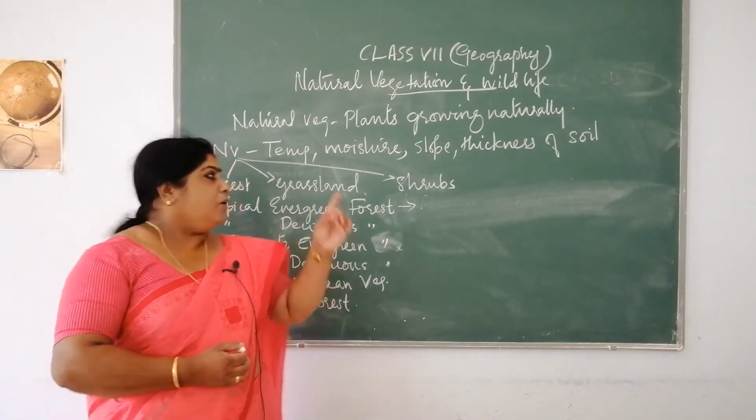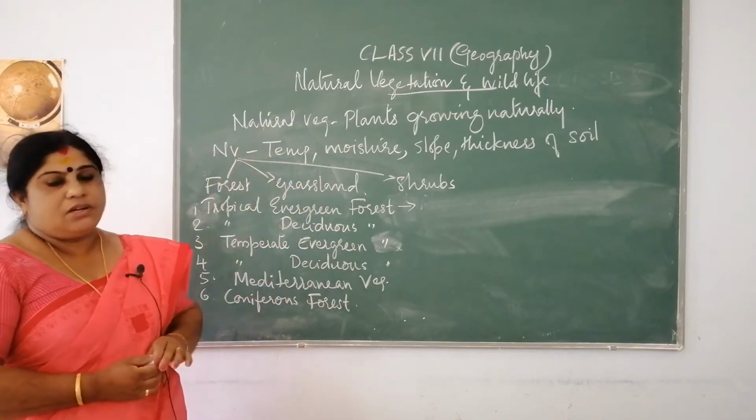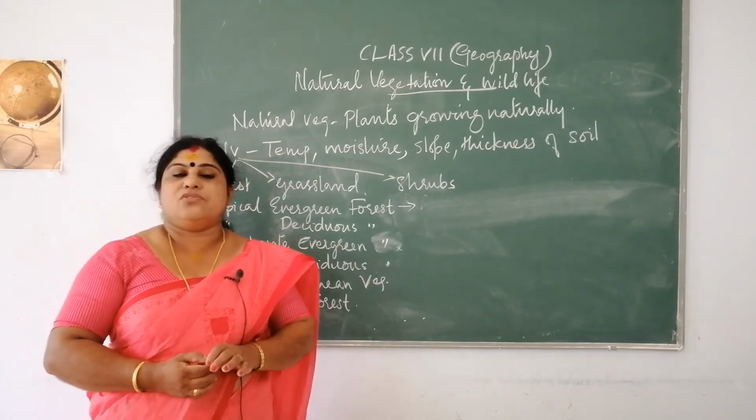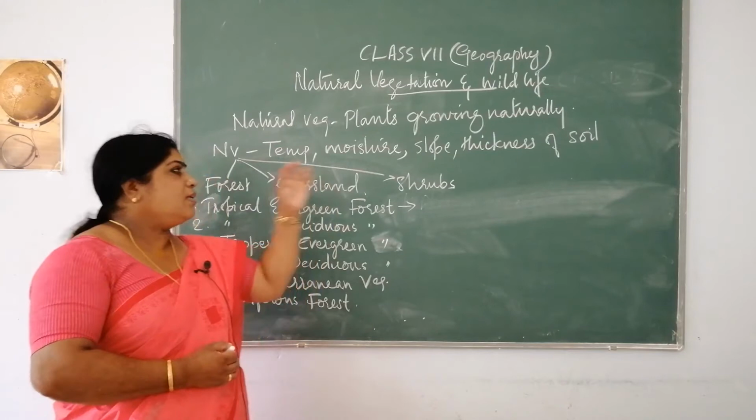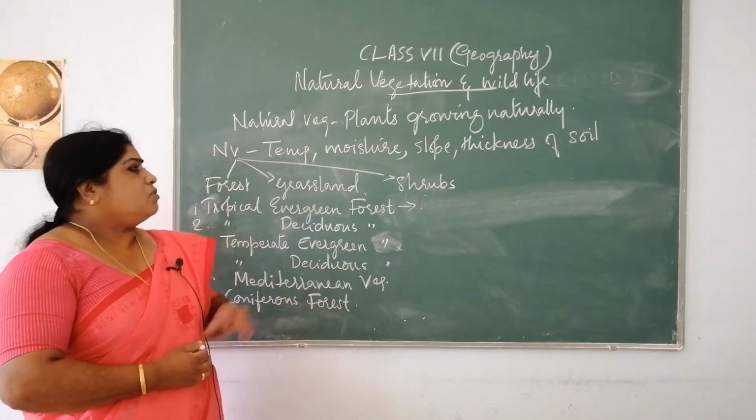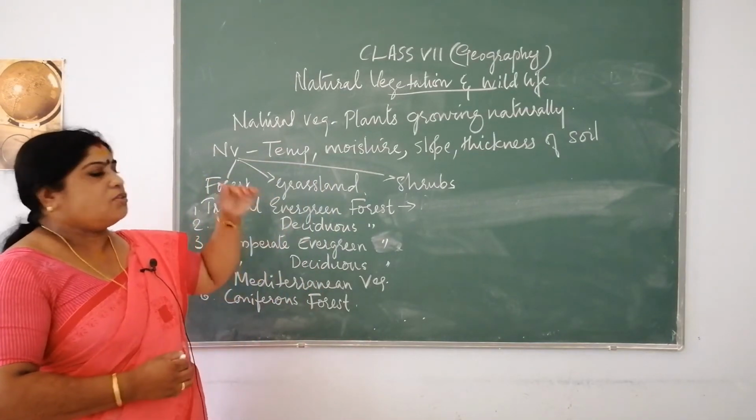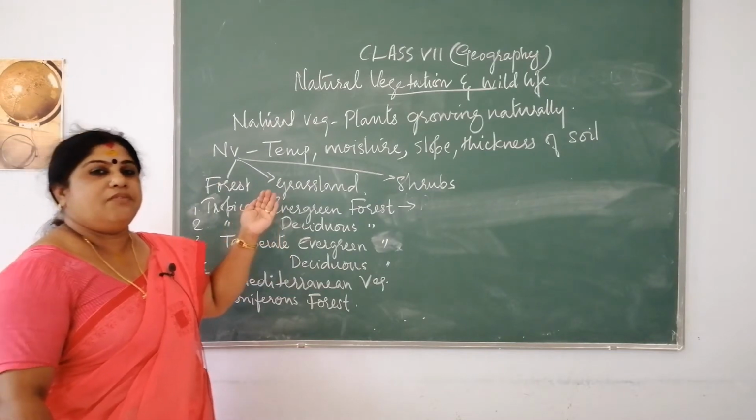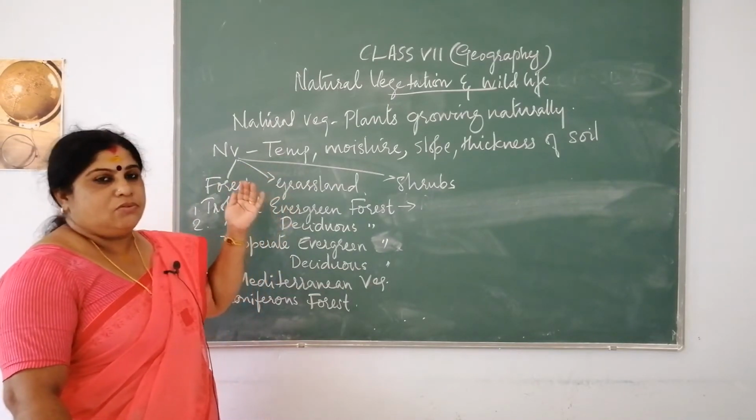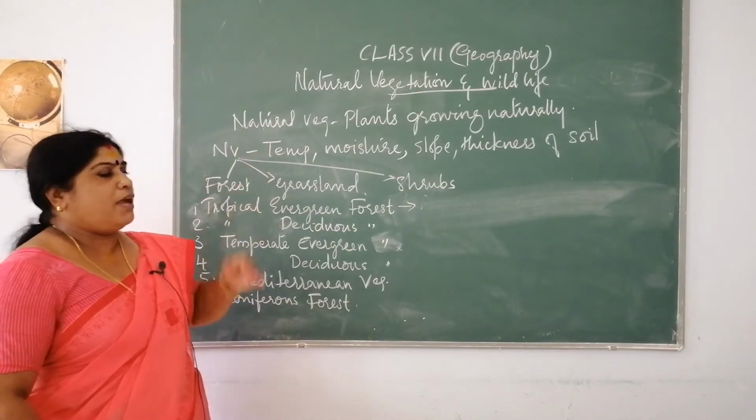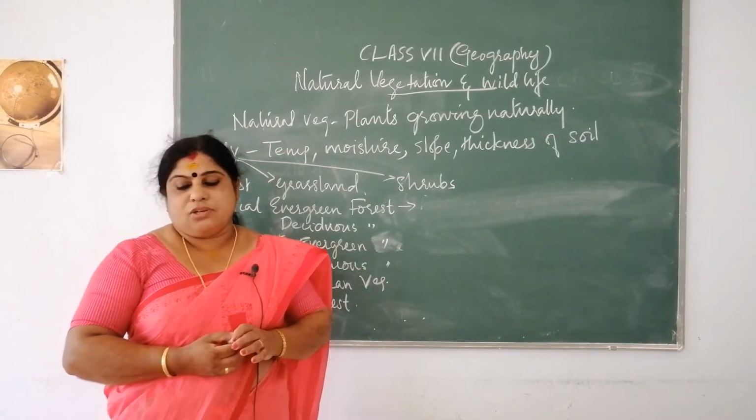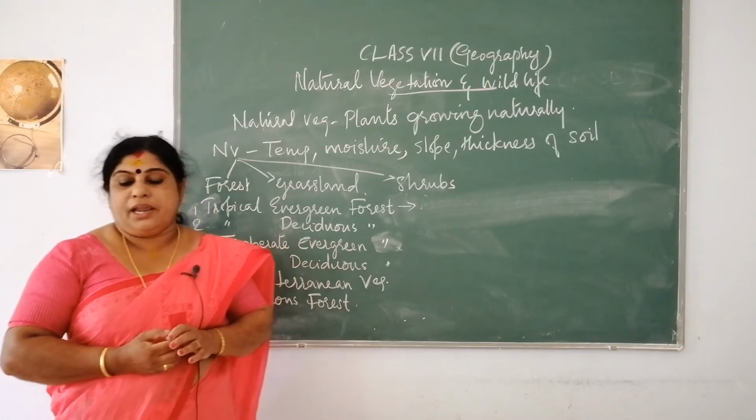So, what do you mean by natural vegetation? Natural vegetation refers to the plant community. All the plant community together you call natural vegetation. Natural vegetation is something that is given to you by nature itself. It is a plant community, or the growing of plants together naturally without any human aid.